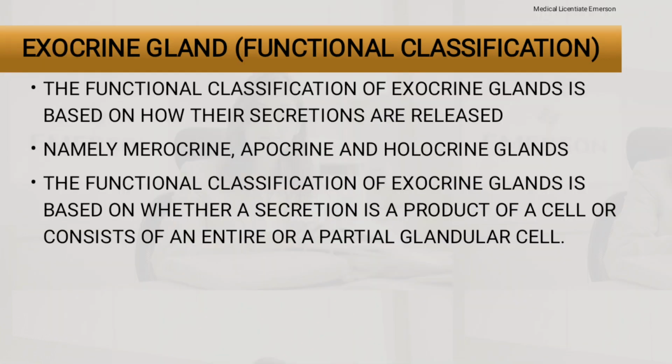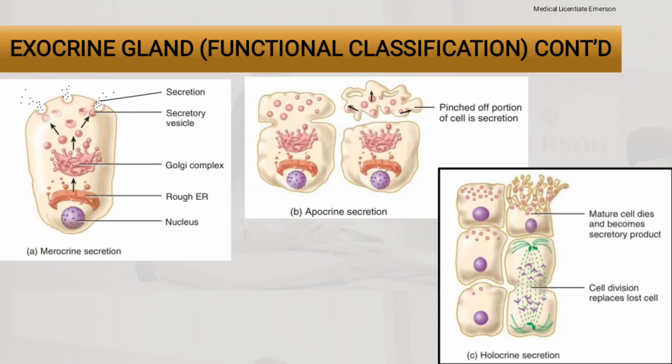Then the other classification is the functional classification of exocrine glands. The functional classification is based on how their secretions are released, namely merocrine, apocrine, and holocrine glands. It is based on whether a secretion is a product of a cell or consists of an entire or partial glandular cell.